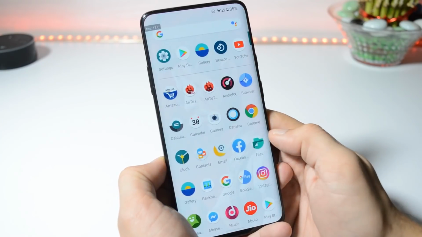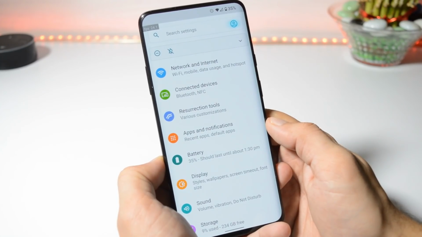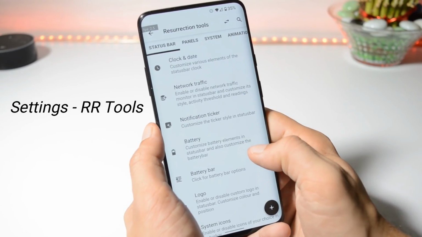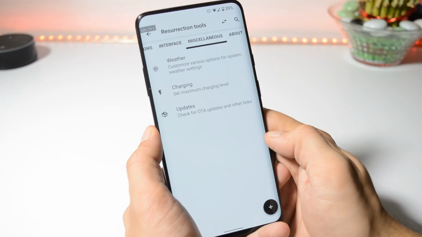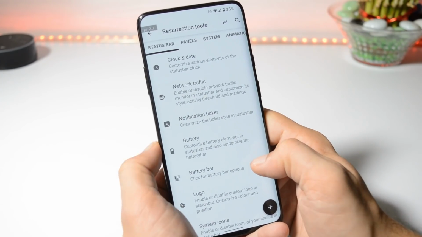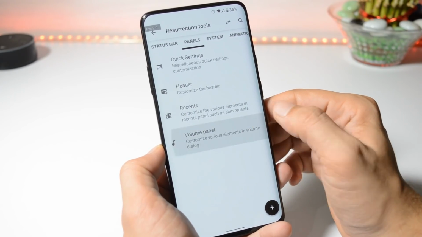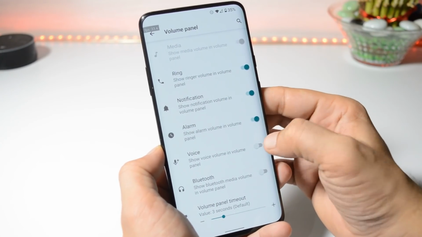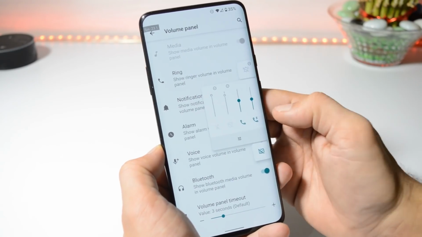Now let's take a quick look at a few of the new features they have added with Resurrection Remix 8.1. Inside the settings panel, you can find the customization options related to status bar, panels, system, animation, interface and miscellaneous. We won't be covering all of these, but we'll take a look at a few of the customization options which are newly implemented. Talking about the first one, under panels, now you can add additional volume panels. So we have options like ringing, notification, alarm, voice, Bluetooth. Once you enable all these panels, you can directly access them using your volume panel.